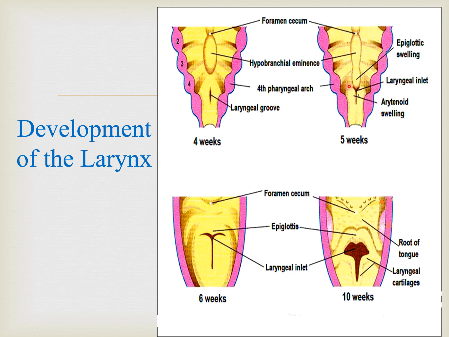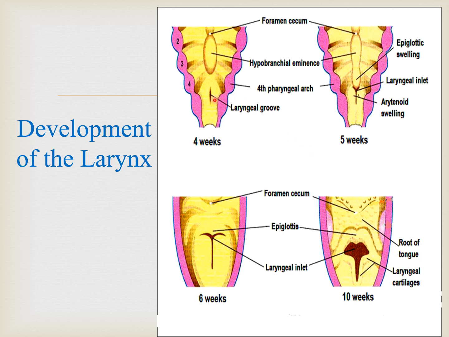In the fifth week it starts to project in the shape of a T, and in the sixth week it is almost a T-shaped laryngeal inlet. Ultimately, by the 10th week of development the laryngeal cartilages are very well developed, and the laryngeal orifice is also well formed, which is known as the laryngeal inlet, coming from the fourth and sixth arches.